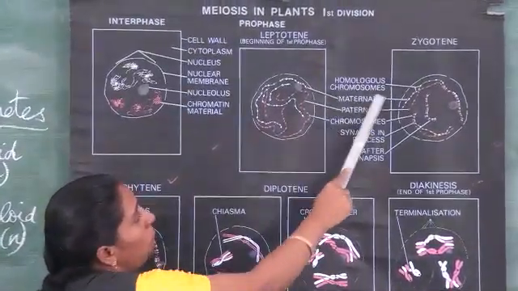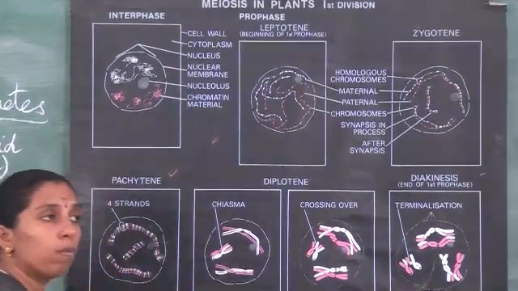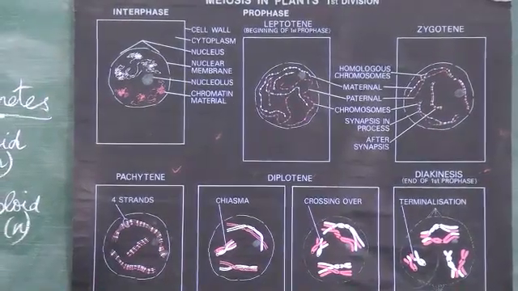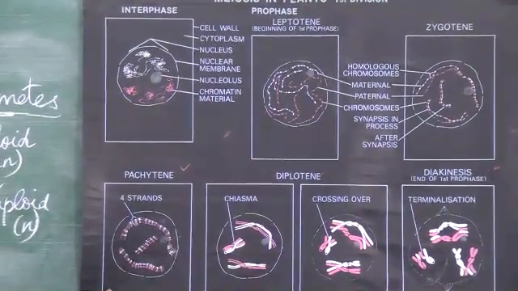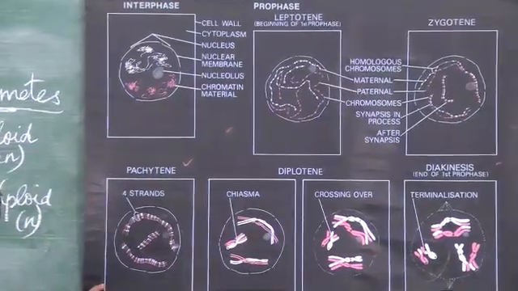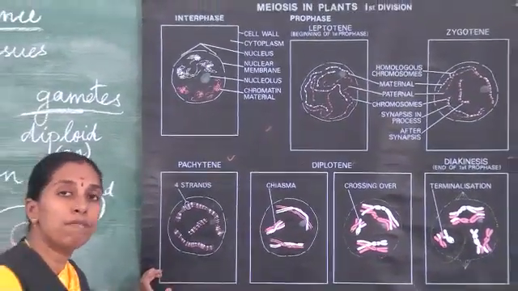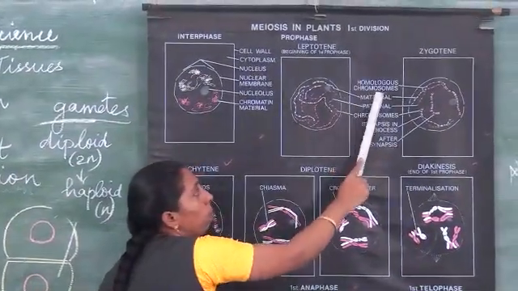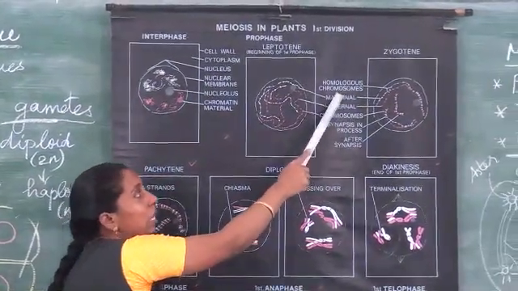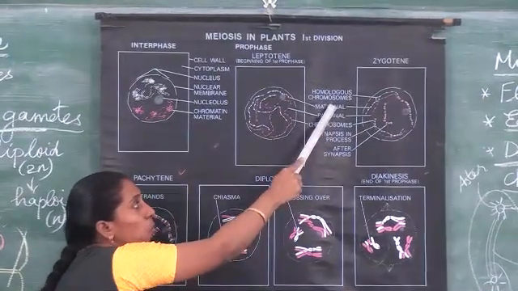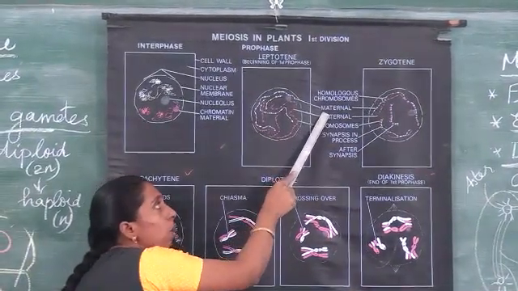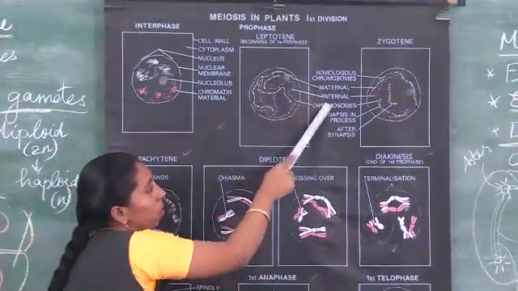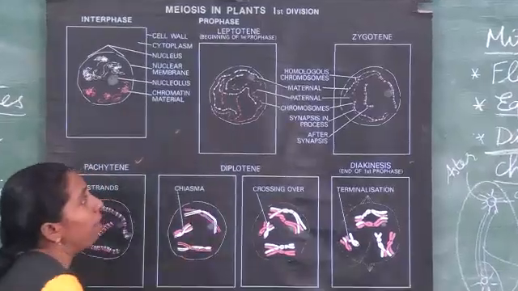These are called homologous chromosomes. A homologous chromosome is a pair of chromosomes in which one, called maternal, is received from mother, and one, called paternal, is received from father.